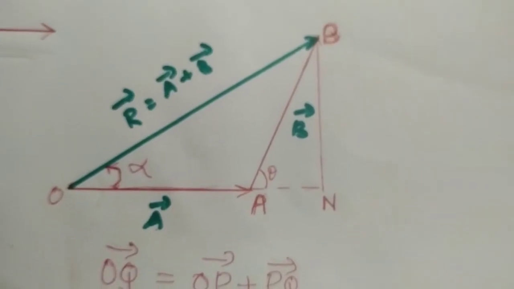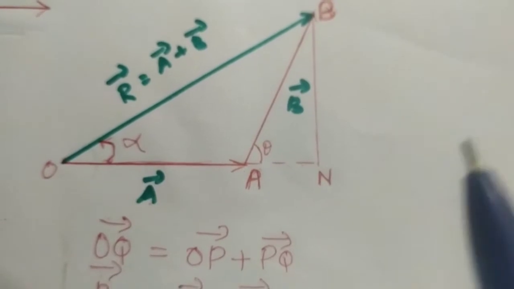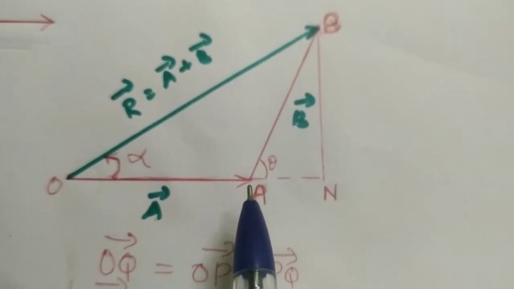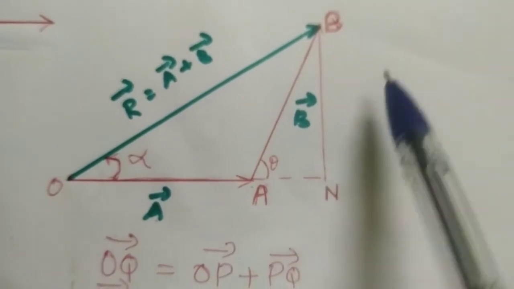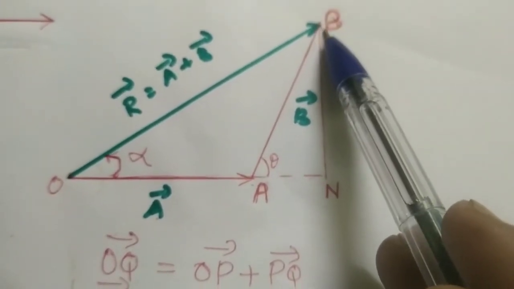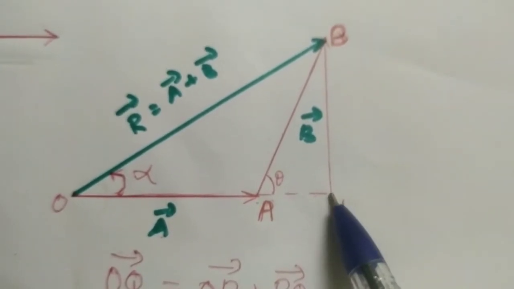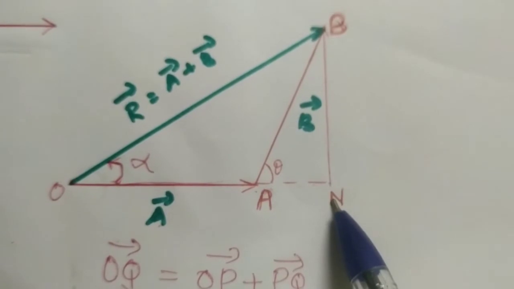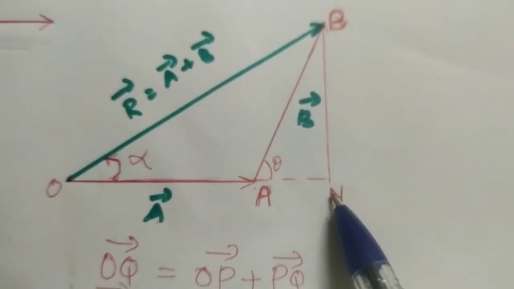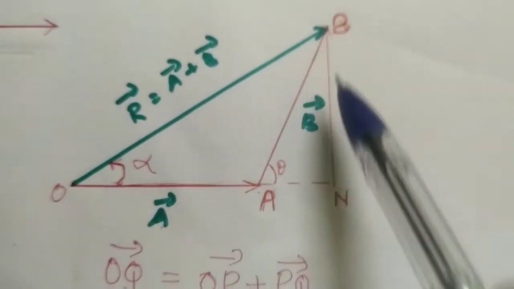Now we are going to find out the magnitude of the resultant vector R. Okay. So for that we are going to extend this line OA and then draw a perpendicular line from B. Okay, so this joining point we take as N. Okay, right? So now let's take the triangle ABN.